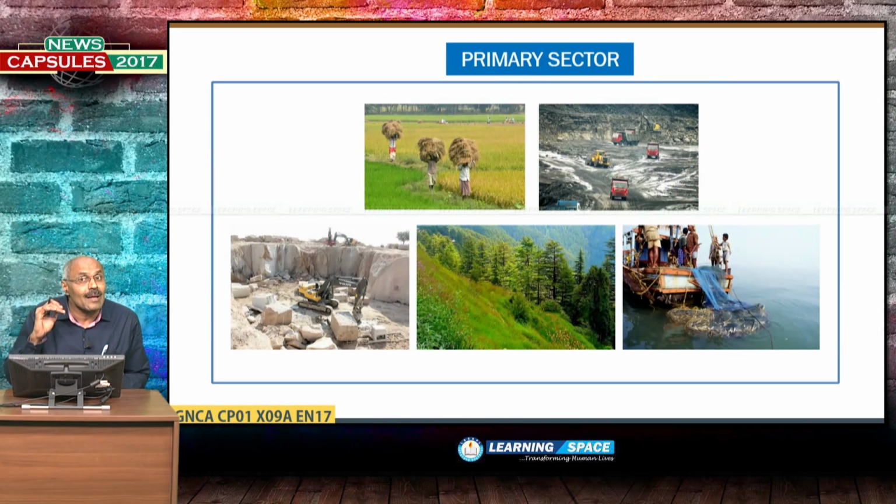And if you look at the pictorial representation, this represents the primary sector. Here this is mining, this is quarrying. Please understand the difference between mining and quarrying. From the pictures, it will be very clear to you. So the primary sector constitutes agriculture, mining, quarrying, forestry, fisheries. All these things are sometimes known as agriculture and allied sectors. The primary sector naturally deals with natural products.